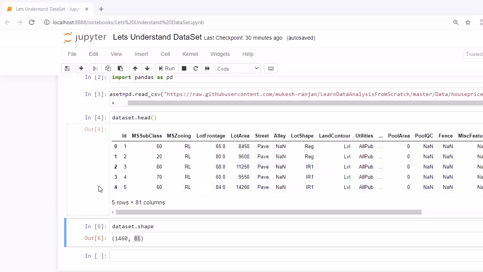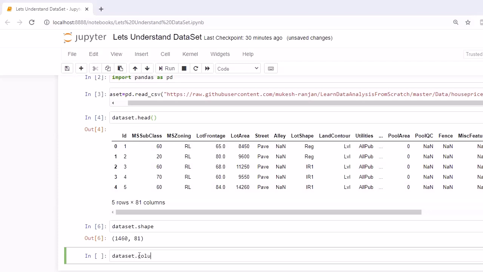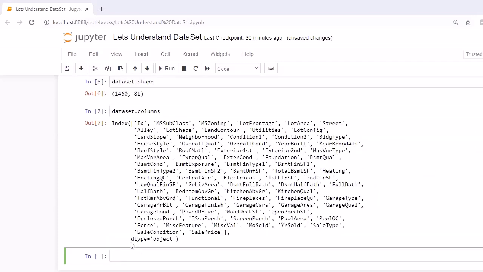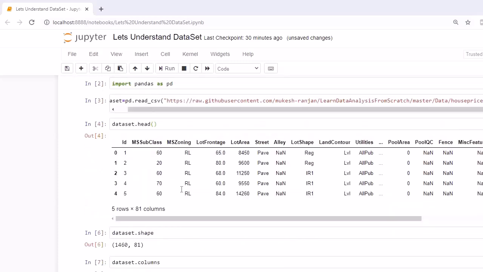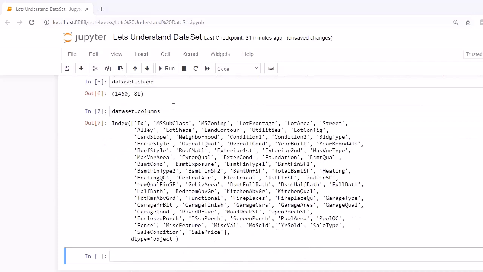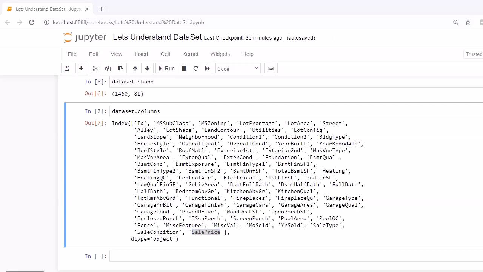To know what variables it contains, you have to write dataset.columns. This will return all the columns, or all the variables, which exist within this dataset, and all these variables help us determine the right sale price for a house. Determining the price from the given data belongs to predictive analysis, and that is out of scope for this course because it is the next step after learning data analysis, in an upcoming course, as predictive analysis contains various machine learning concepts.